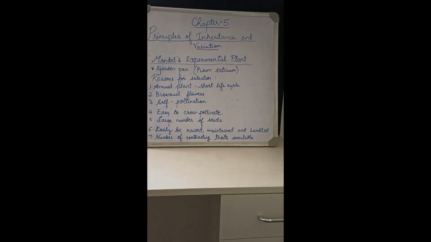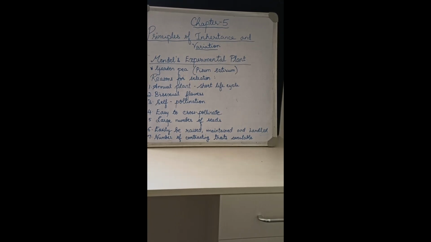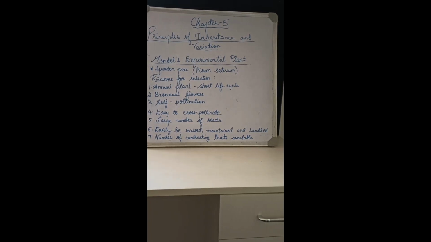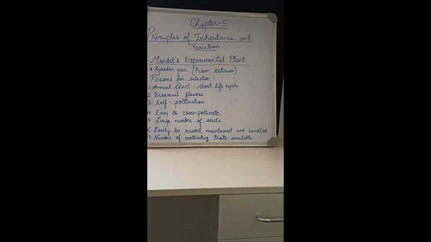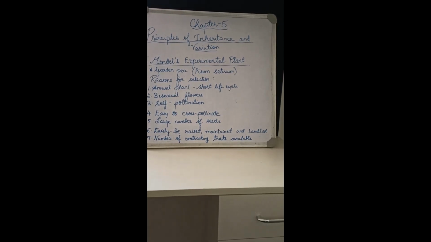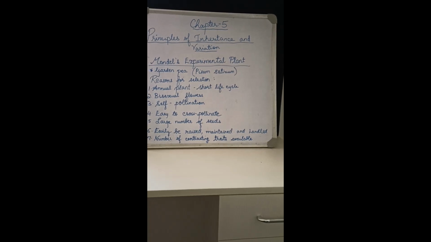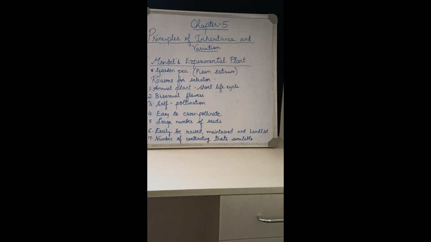I will repeat what the reasons are. First, it is an annual plant with a very short life cycle. Second, it has bisexual flowers. Third, the plant does self-pollination. Fourth, it is easy to cross-pollinate. Fifth, it produces a large number of seeds. Sixth, it can easily be raised, maintained and handled. The last reason is, a number of contrasting traits or characters were available. So these are the 7 reasons he selected the pea plant as an experimental plant.